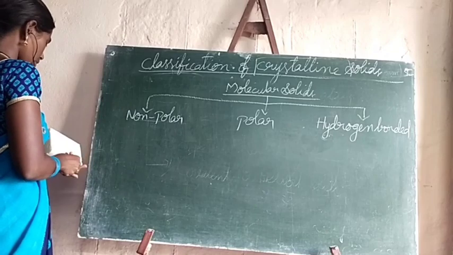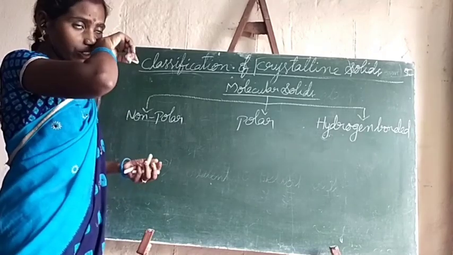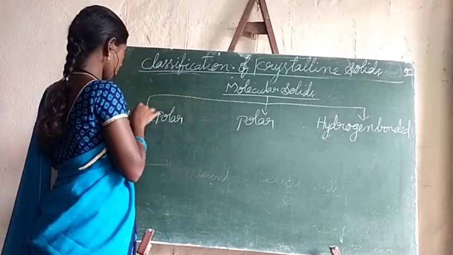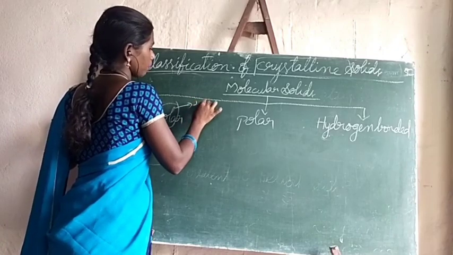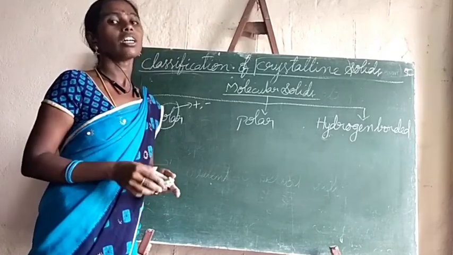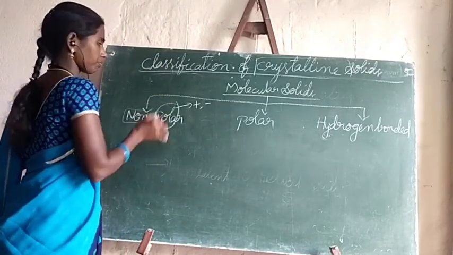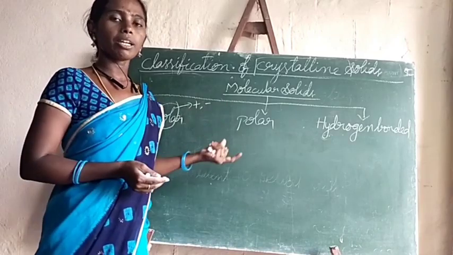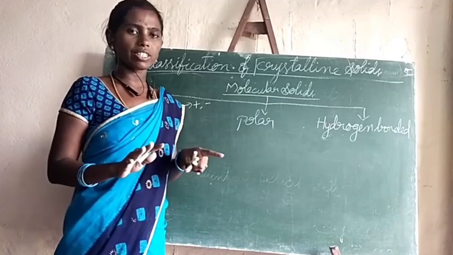Non-polar molecular solids. Generally polar, polar means what? Pole means nothing but a charge, either plus or minus. Poles mean positive pole or negative pole. Now see here, non-polar. Polar means they should have the charge. Non-polar, opposite to that, they don't have any charge.